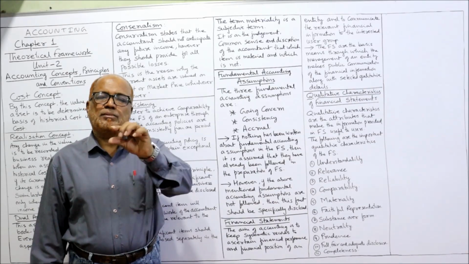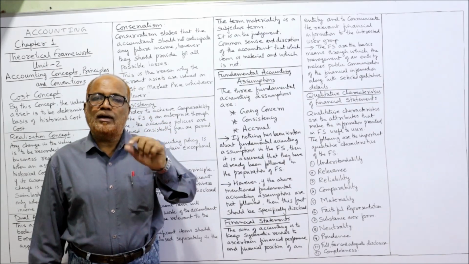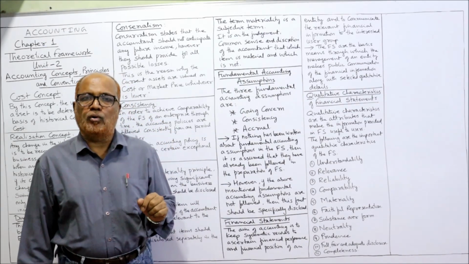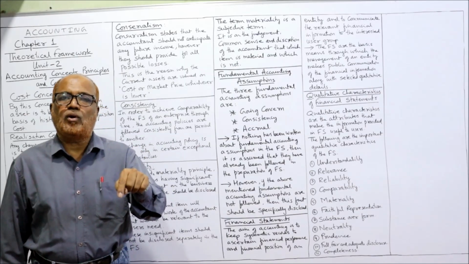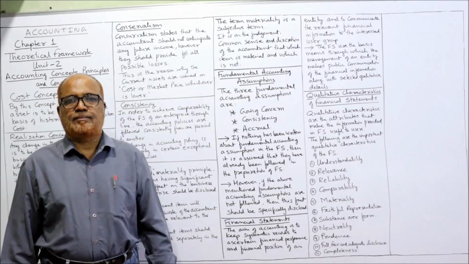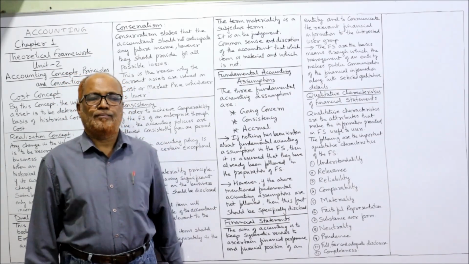After preparing financial statements, a note should be given that the going concern concept was not followed or consistency was not followed, the reason why it is not followed, and what is the impact on the financial statement by not following that. That should be disclosed.